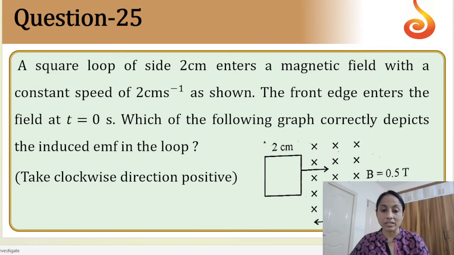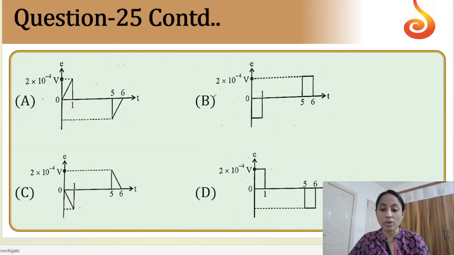Now moving on to the next one. A square loop of side 2 meters enters a magnetic field with constant speed as shown in the figure. First of all, remember that it is first outside the field, and finally it is coming out of the field. So finally the current direction would obviously be reversed. That is the main thing you have to remember. So the correct option, I think we can see the options here, would be option B because the current is reversed in direction.